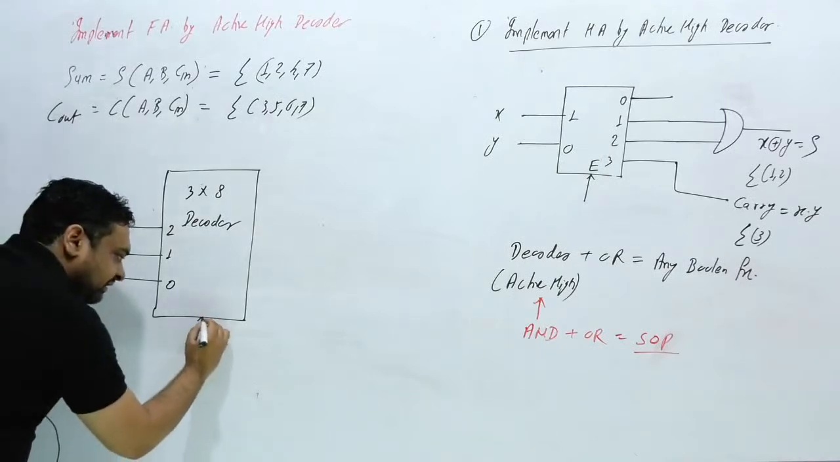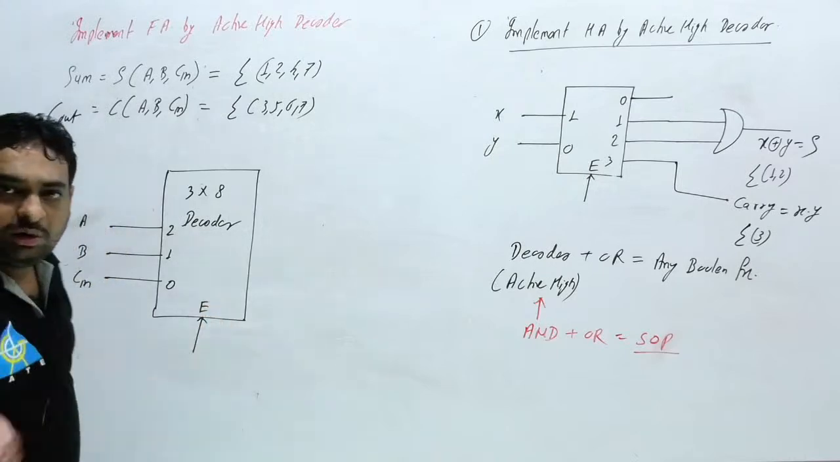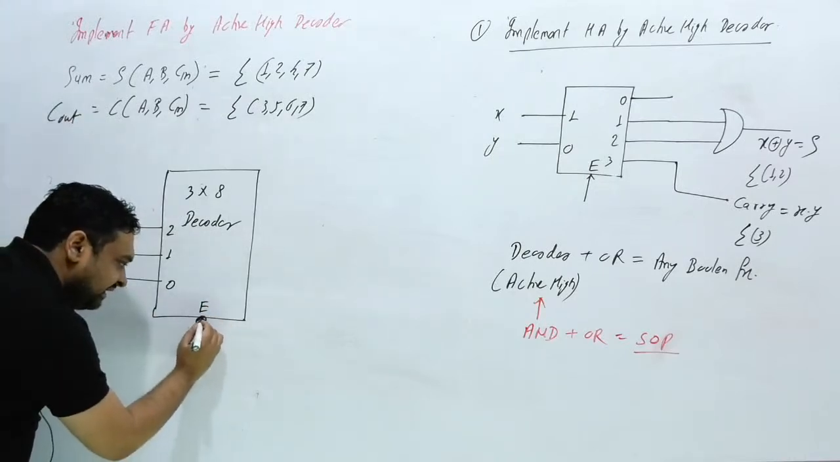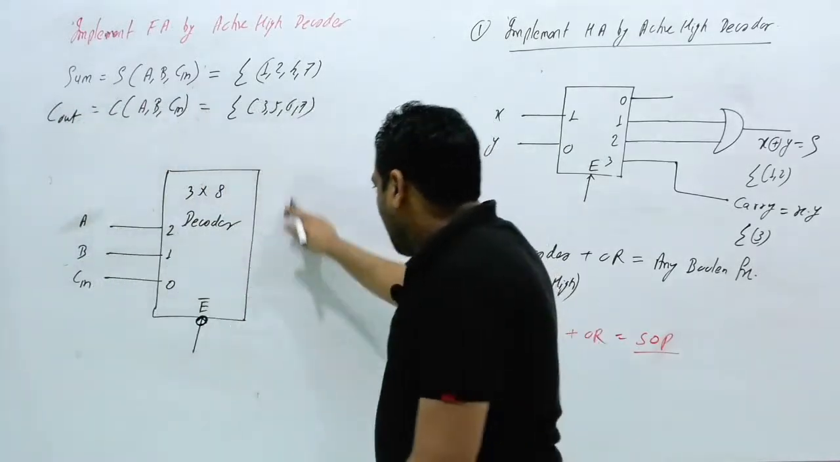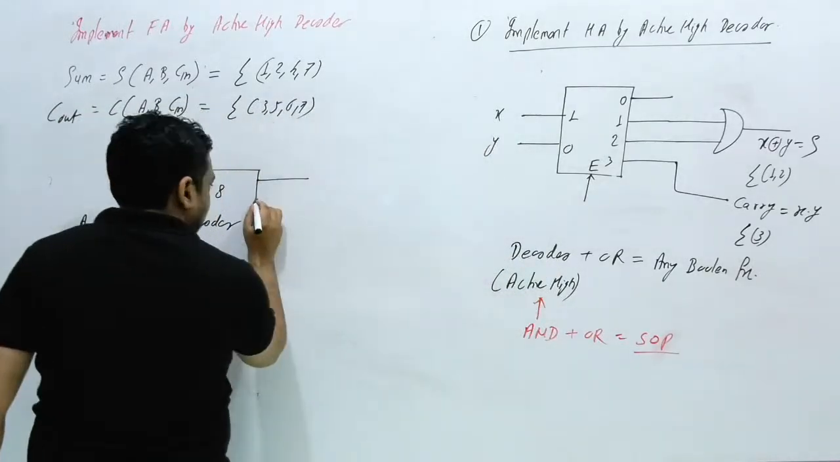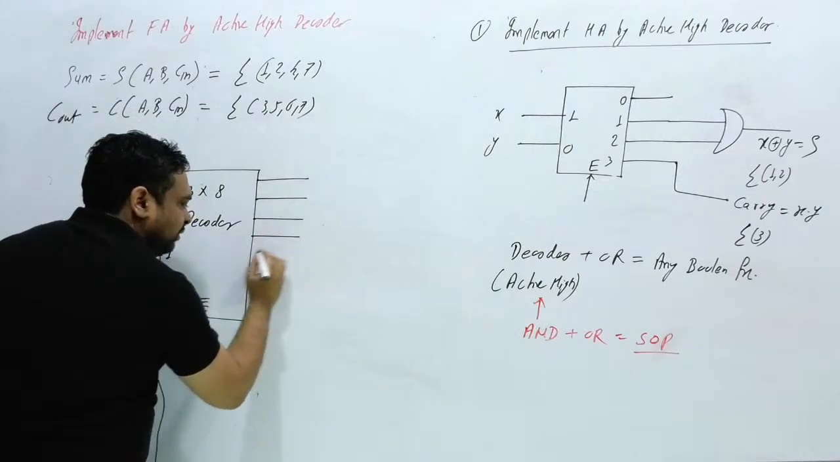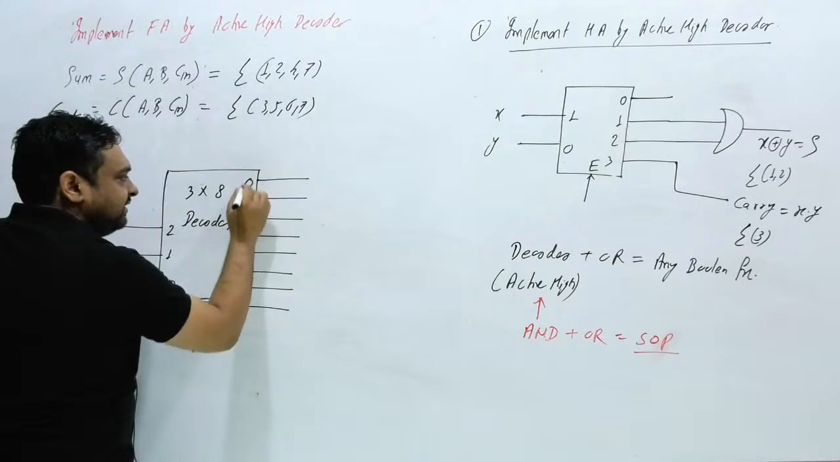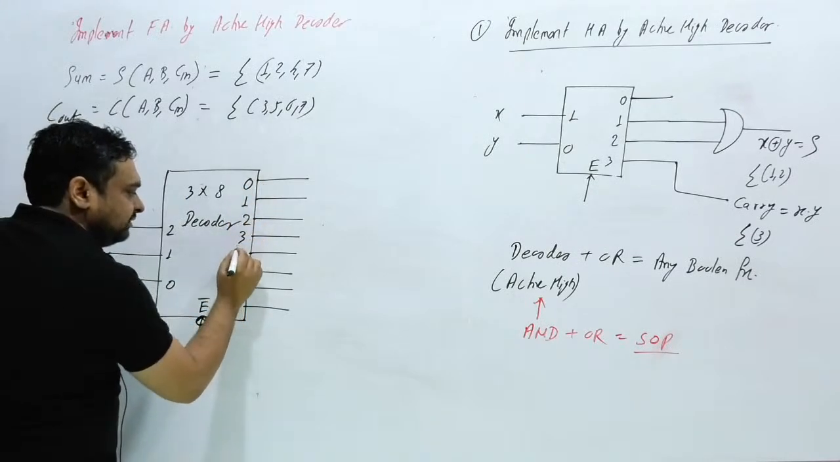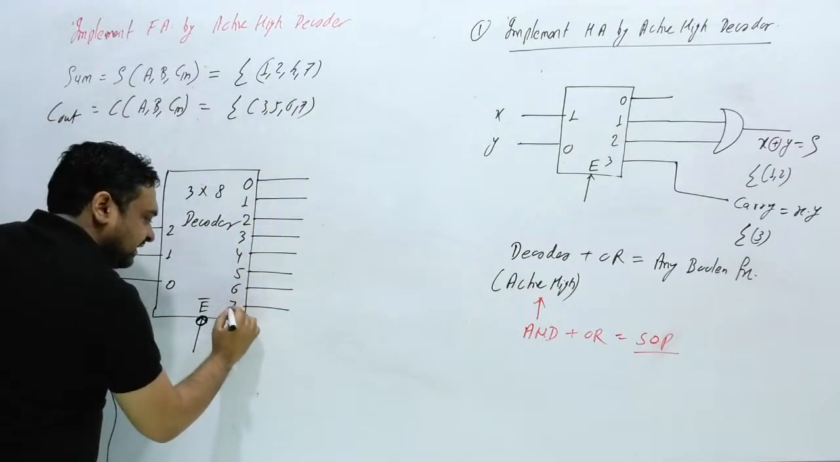And here you can consider the enable either active low or active high. Now I am considering active low. Active low enable, you can consider anything. Then how many outputs here? 8 outputs. I can consider these as 0, 1, 2, 3, 4, 5, 6 and 7.